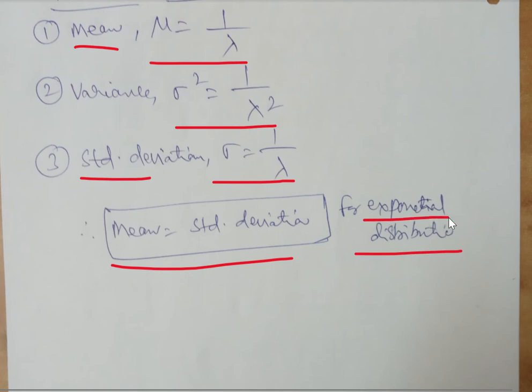If you go back to the Poisson distribution, we saw both mean and variance becoming the same. Similarly here in exponential, mean and standard deviation are the same. Each distribution has these properties uniquely or differently, so we have to observe that to avoid confusion.